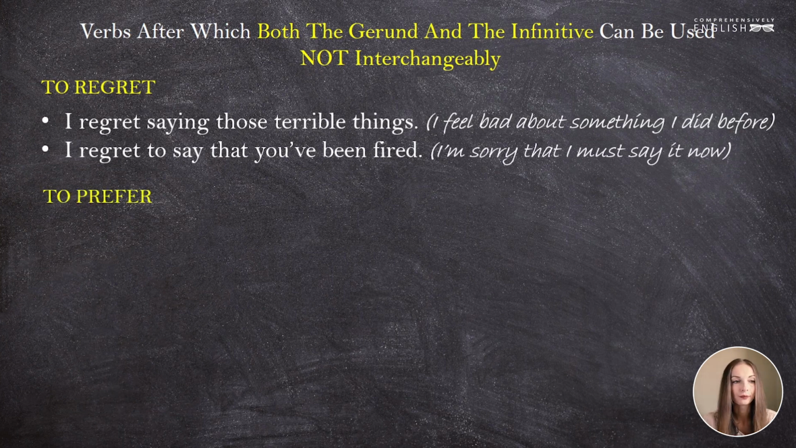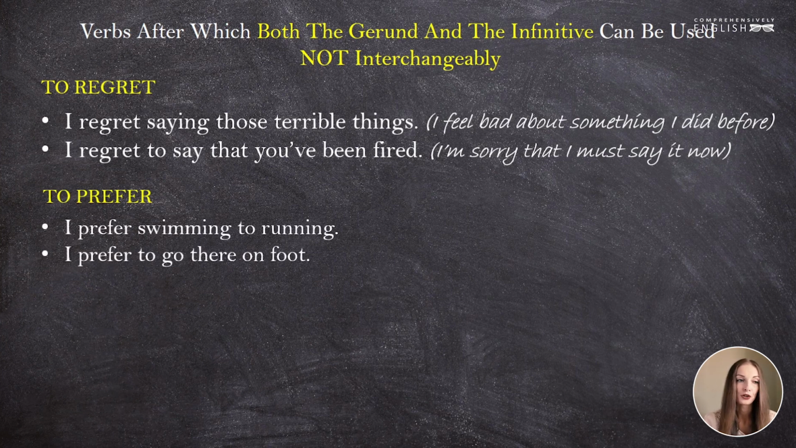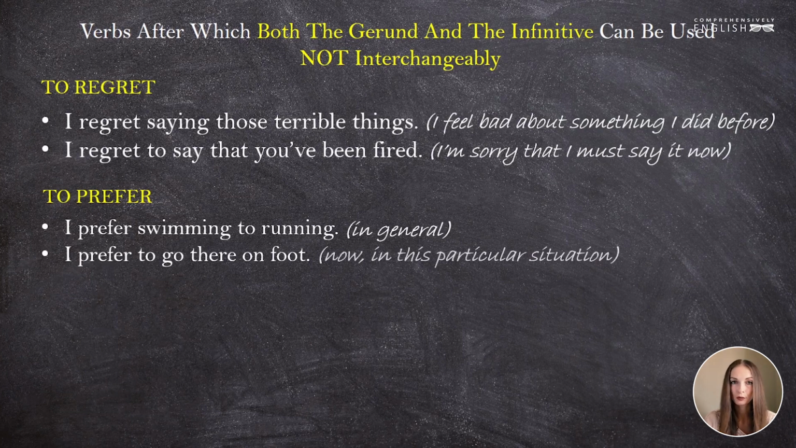To prefer. I prefer swimming to running. I prefer to go there on foot. Similarly to the verb to like, here prefer doing something expresses a good attitude to something in general. And I prefer to do something, I prefer to go there on foot, speaks about a particular occasion.